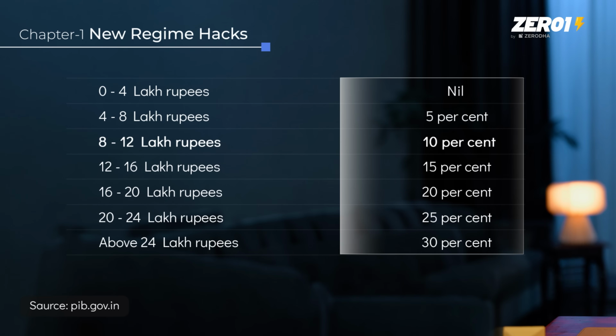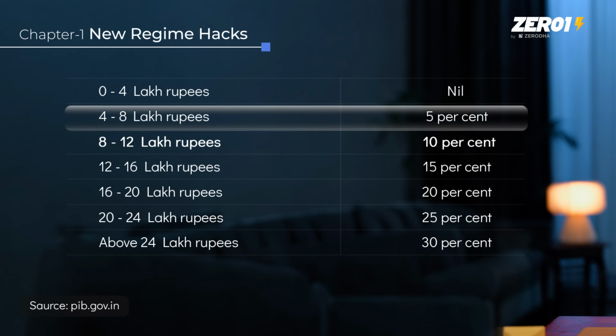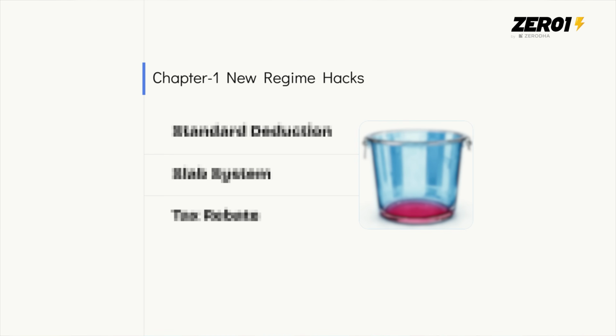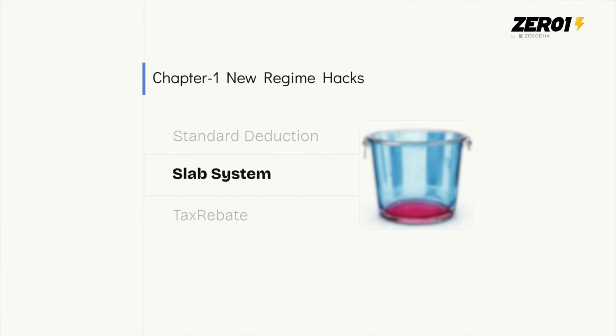Bhai dekho, if you look at this table, it has some tax slabs over here. But everyone is saying up till 12 lakh rupees, there is no tax. So if there's no tax till 12 lakh rupees, what is this 5% and what is this? Let me explain. So there are three things you need to understand. Standard deduction, the slab system, and rebate. It's very simple. Thodi ye words complicated hai. First, let's start with the standard deduction.